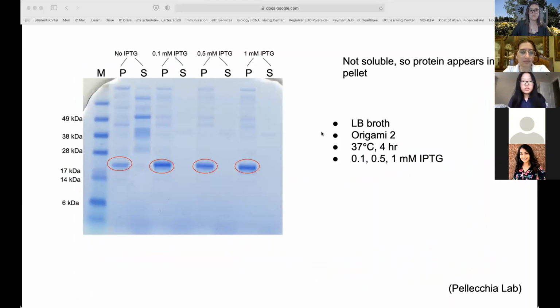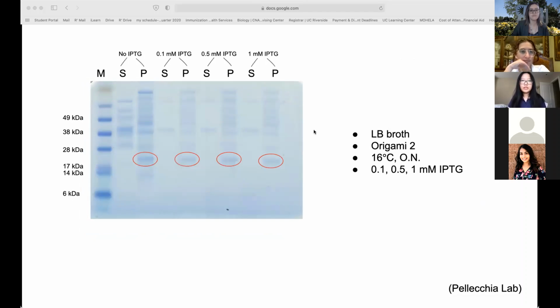So now that the normal conditions for the wild type FA2 didn't work for the mutant, we tried to optimize the conditions. So overall, we optimized the conditions by changing the concentration of IPTG, changing the temperature, changing the time in which bacteria was expressed, and then testing them with the gel. And in this specific condition, the bacteria was left at 37 degrees Celsius for 4 hours after being induced with varying amounts of IPTG. But as circled in red, the protein was only present in the pellet and not the supernatant.